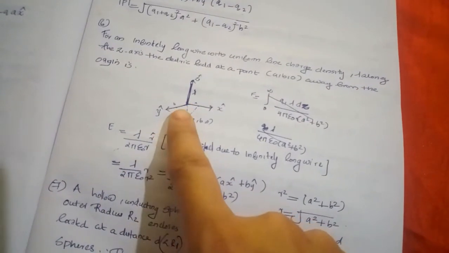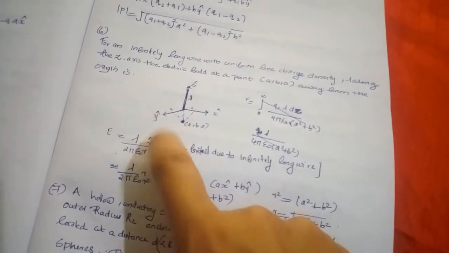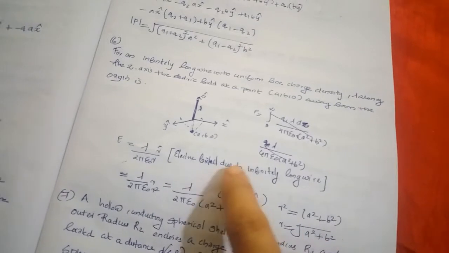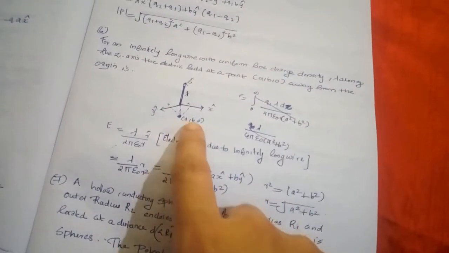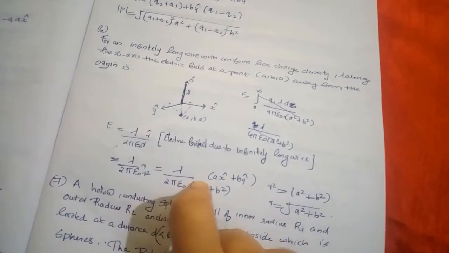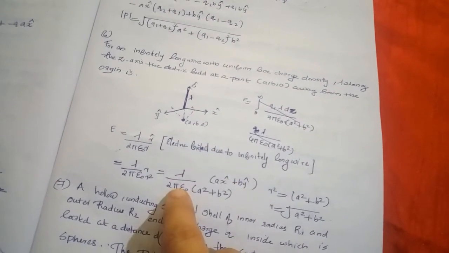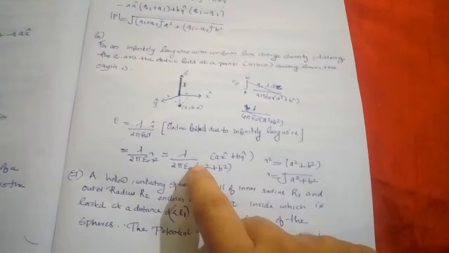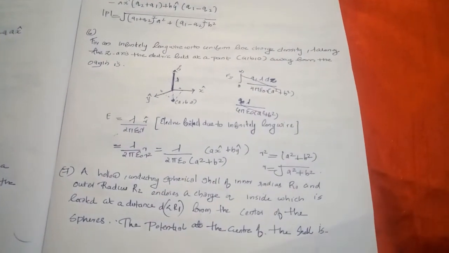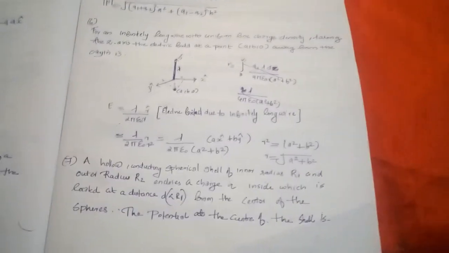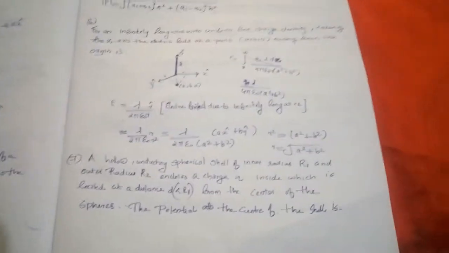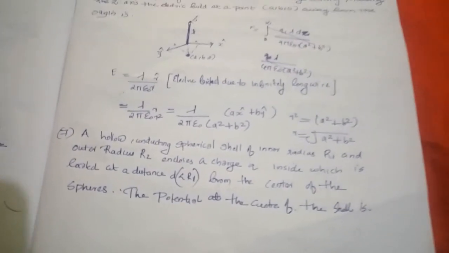Here the position vector of this point, that is r, is square root of a square plus b square, and r cap is a x cap plus b y cap. So we substitute r and r square in this expression and we get the answer like that. We just use the concept that for an infinitely long wire the electric field is lambda by 2 pi epsilon 0 r cap.